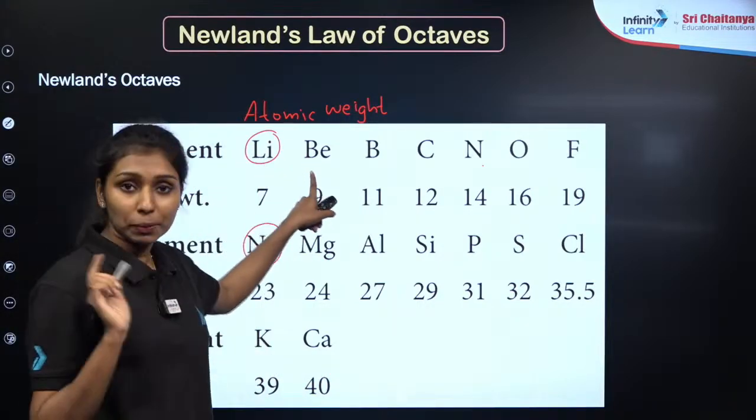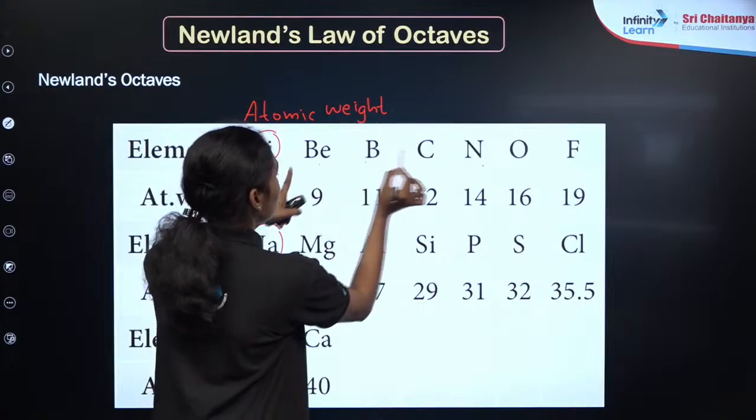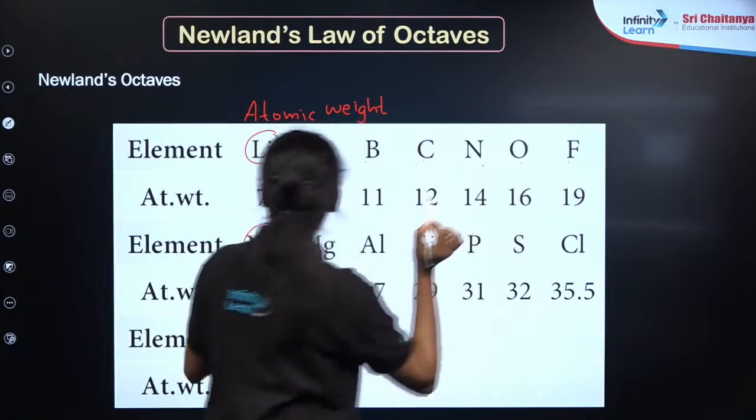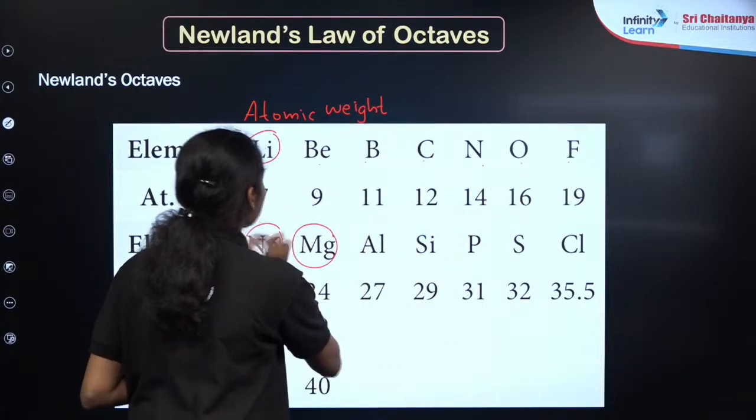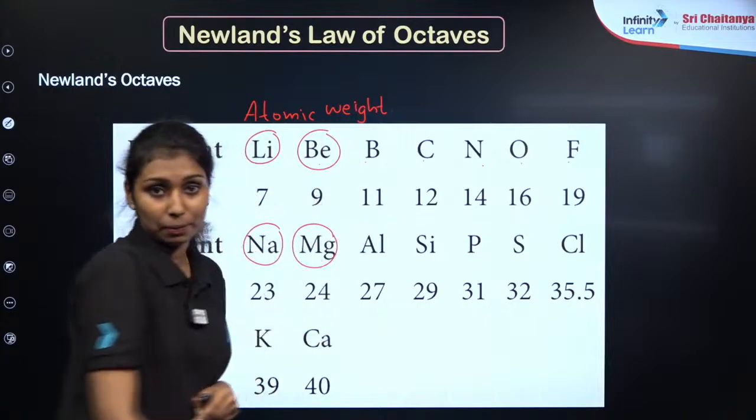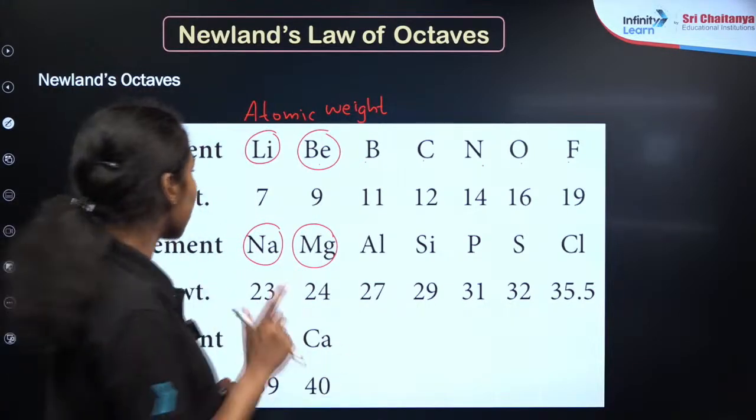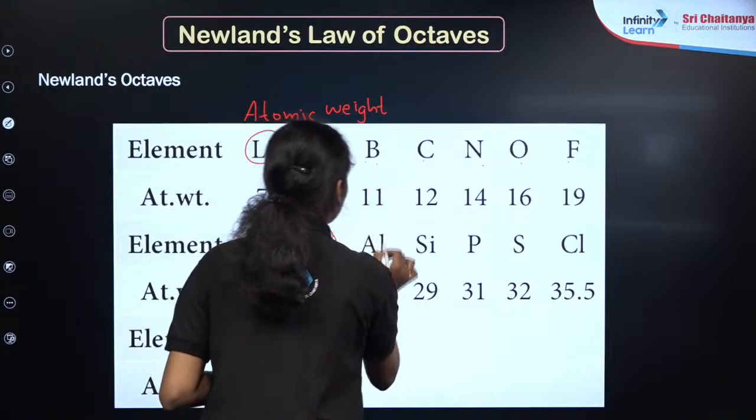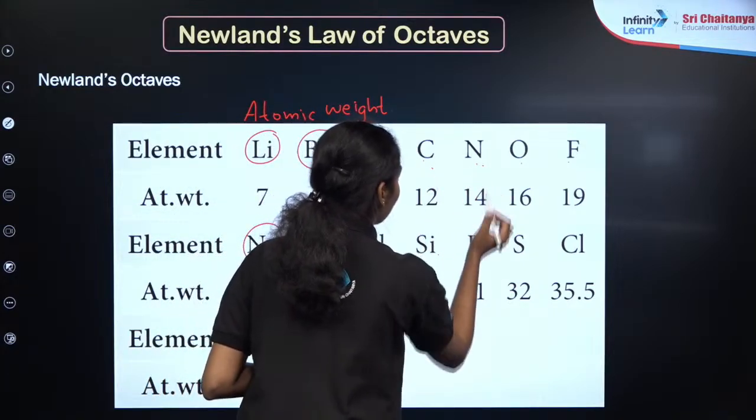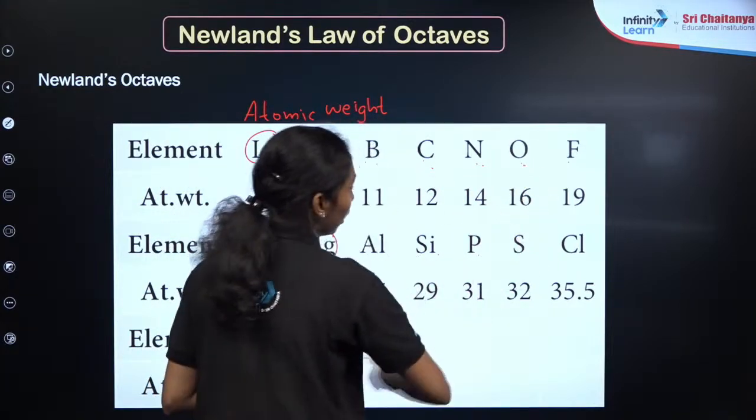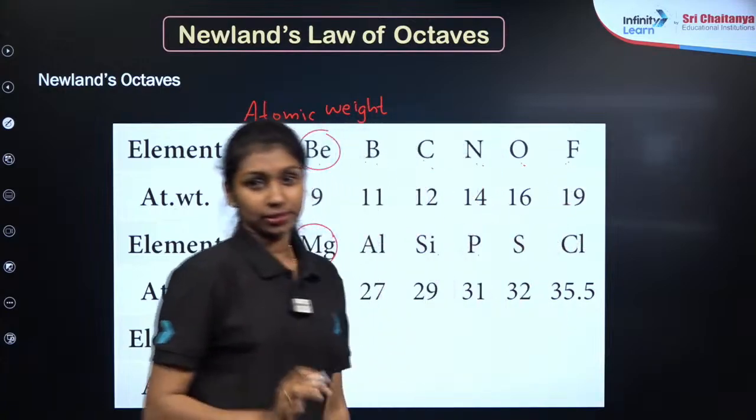Then, if I start from beryllium, right? 1, 2, 3, 4, 5, 6, 7, 8. This eighth element, magnesium, has properties similar to beryllium. Similarly, every eighth element has properties similar to the first element. Boron with aluminium, carbon with silicon, nitrogen with phosphorus, oxygen with sulfur, fluorine with chlorine and so on.